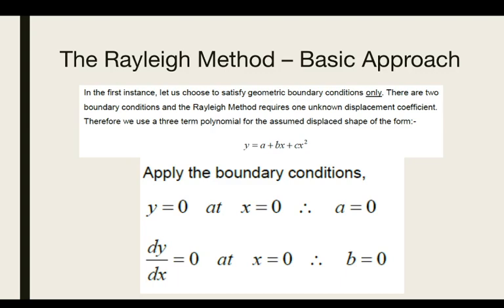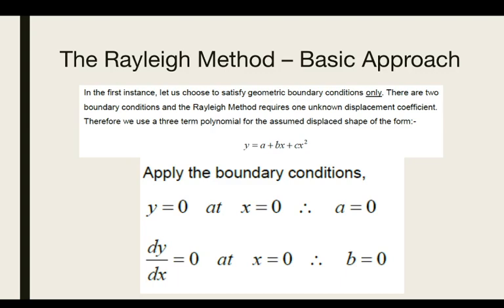Now if you look at the basic approach, that is the Rayleigh approach, in the first instance let us choose to satisfy geometric boundary conditions only. We will consider those satisfying geometric boundary conditions. There are two boundary conditions, but the Rayleigh method requires one unknown displacement coefficient.